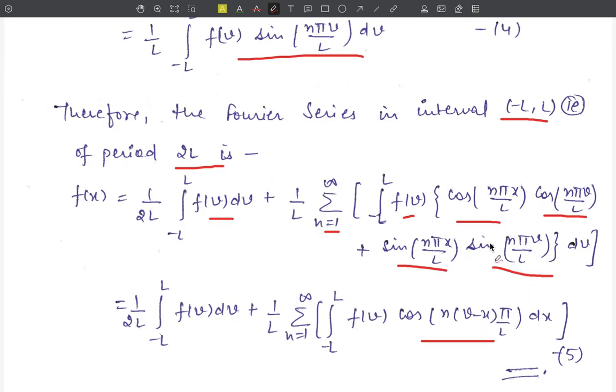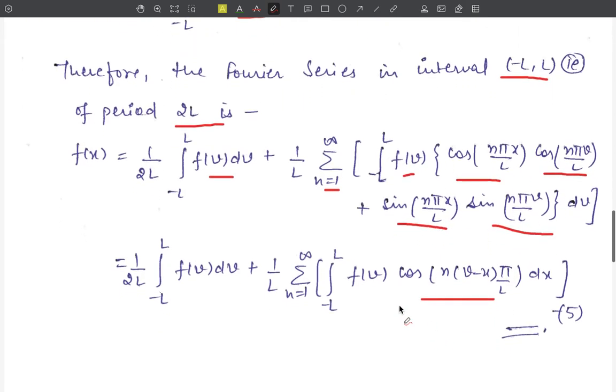By replacing this bracket by this term, we get the value of f(x) equal to 1 upon 2L integration from minus L to L of f(v) dv, this term as it is here, plus 1 upon L summation n equals 1 to infinity, integration from minus L to L of f(v), the value of this bracket being cos of n(v minus x) into π by L, dv. So this is the Fourier series for a function f(x) in the interval minus L to L.